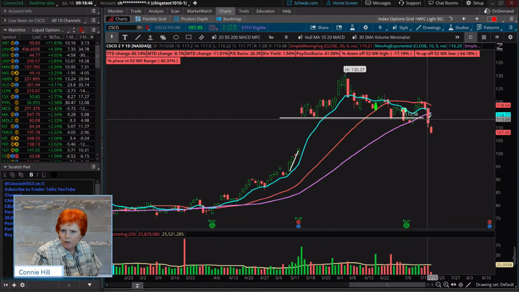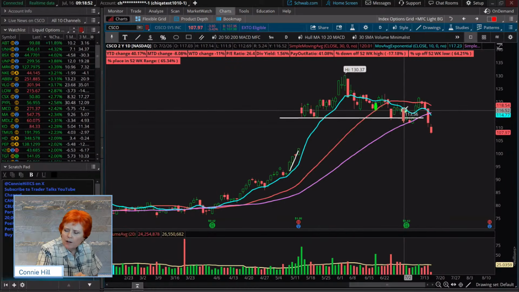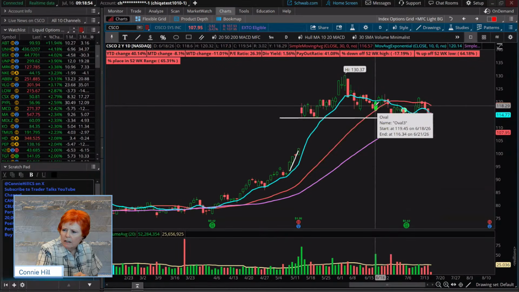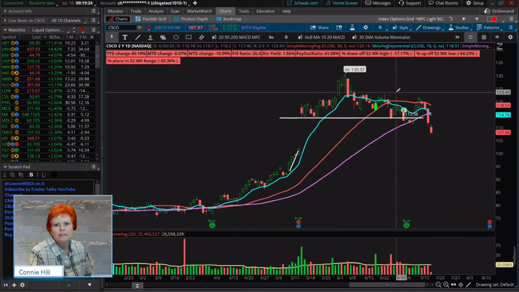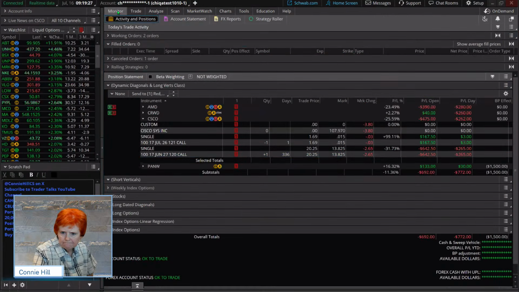I haven't tallied all the numbers to see how many calls we were able to sell against it. I know we rolled here, we rolled here. Actually, that was our initial entry day, the 16th, but it's looking weaker on us. So even though we have that longer dated option, I don't want you to necessarily think, oh, we've got plenty of time, even though we do have plenty of time. If we were in a stock position and seeing the trend reversal were the criteria to get out, we would follow that through to the long call as well, especially these longer dated calls. So I hate to do it, but we're going to close up this trade.